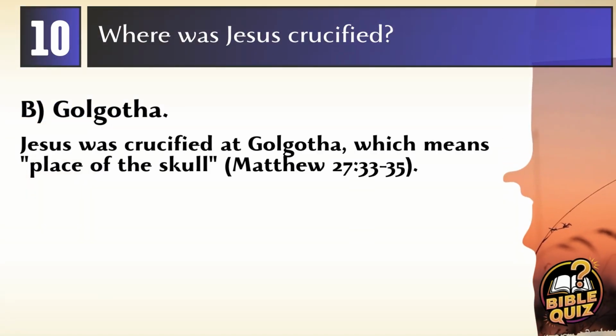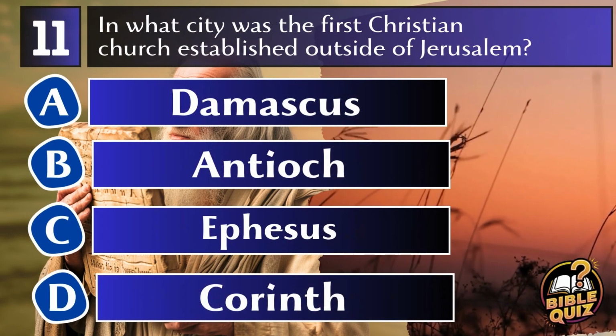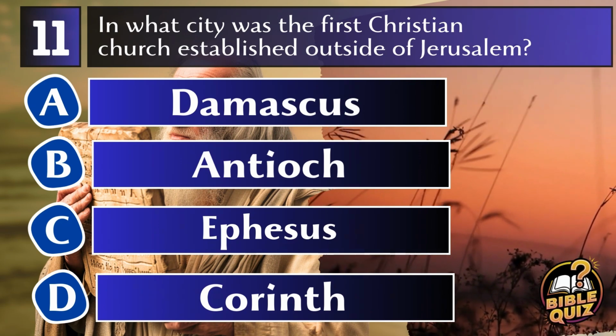Answer B. Golgotha. Jesus was crucified at Golgotha, also known as the place of the skull, located outside Jerusalem's walls. Matthew 27:33-35. Question 11. In what city was the first Christian church established outside of Jerusalem?